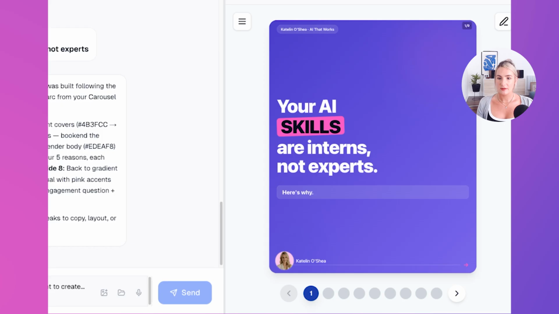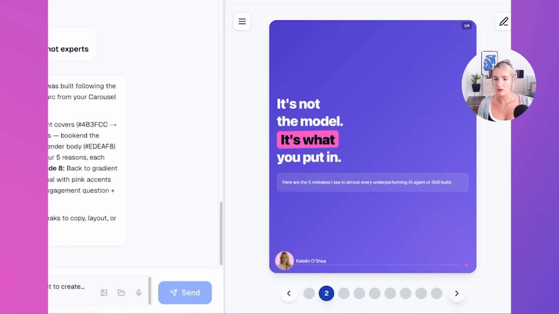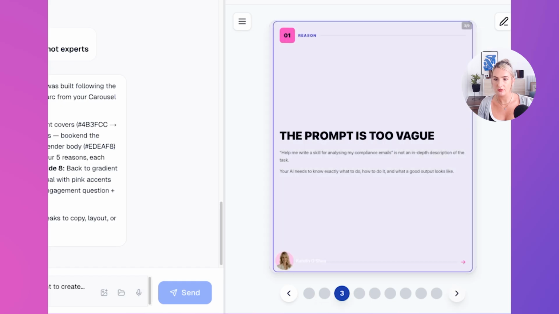Okay, so it has produced the carousel, as you can see. Also looks really nice. I like this. All on brand. A couple of changes that I will make. I'll probably remove the Caitlin O'Shea. I'm not too sure. No, it still looks good. Okay. Page 2. It's not the model, it's what you put in. Here are the 5 mistakes I see in almost every underperforming AI agent or skill build.